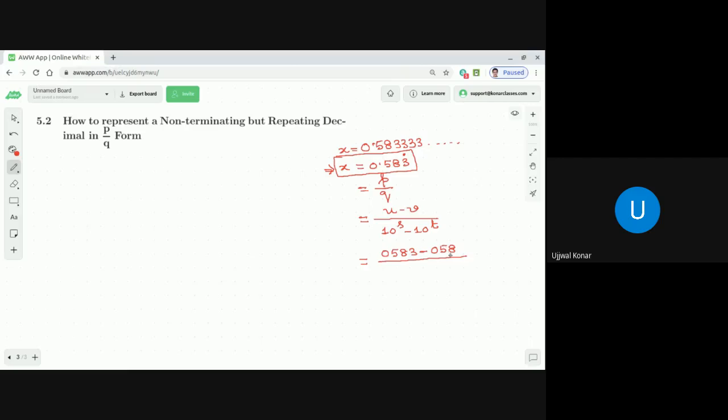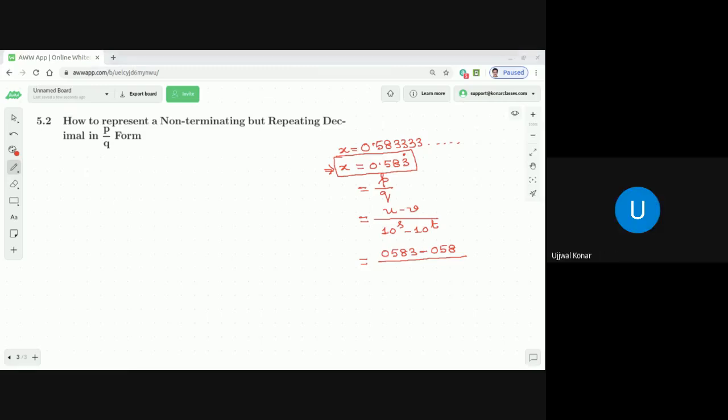Okay. What is u? Let me repeat. U is the entire digits. We are writing the digits here. U is the entire digits in x as appeared in its decimal expression. What are the digits of x which are appeared in the decimal expression? 0.583, na? That's why you wrote 0.583.